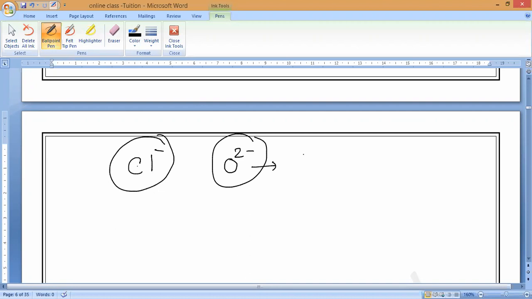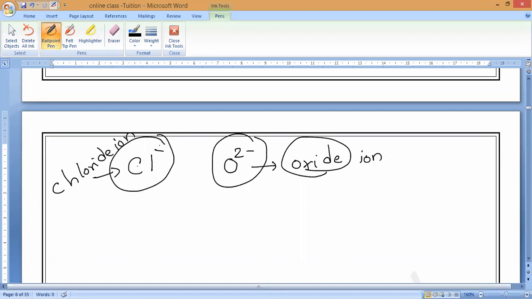Have you noticed in compounds, O will come. We call it oxide. Cl minus is called chloride ion, and this is called oxide ion.